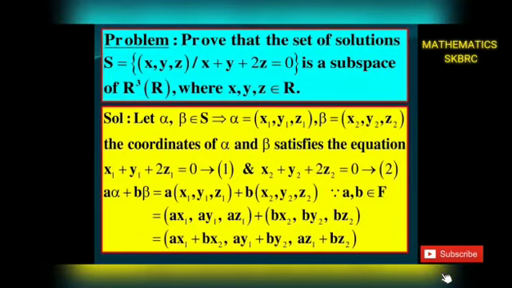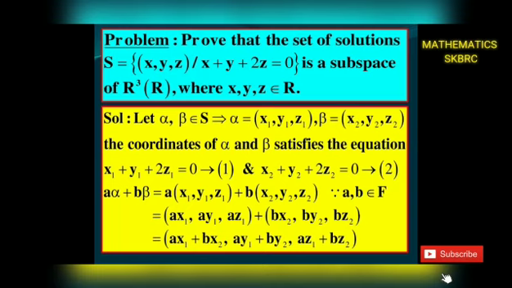So problem, prove that the set of all solutions of the equation x + y + 2z = 0 forms a subspace of R³ over R, where x, y, z belongs to R. Let α, β belongs to S gives α = (x1, y1, z1), β = (x2, y2, z2), where x1, x2, y1, y2, z1, z2 belongs to R, where R is a field. According to the given condition, the coordinates of α and β satisfy the equation x + y + 2z = 0. Therefore, x1 + y1 + 2z1 = 0, this is equation 1, and x2 + y2 + 2z2 = 0, that is equation 2.